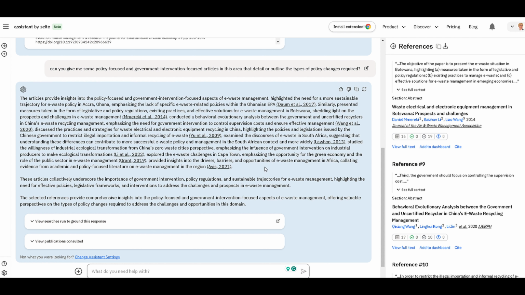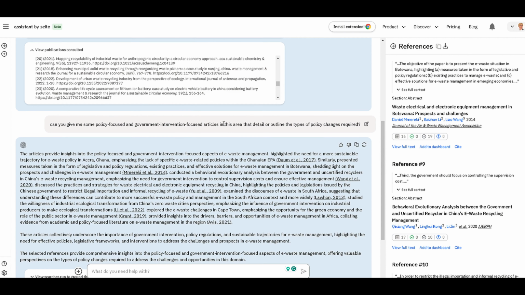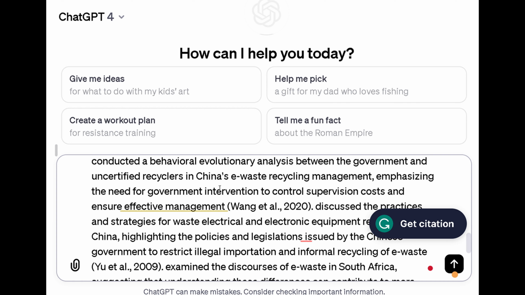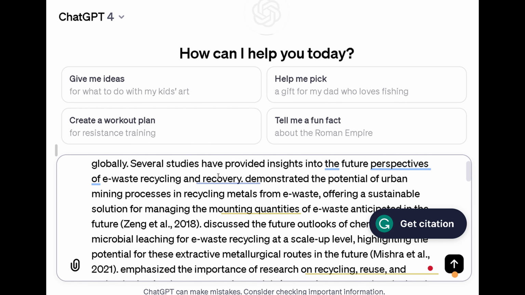Now, sometimes when I'm using the assistant by Scite tool, it will give a very descriptive Wood et al. 2023 said this, Wang et al. 2022 said this, and it does a little paragraph by little paragraph, study by study. And that's not particularly helpful for us. But even here, what else can we do? But ourselves as the best at reading and analyzing and finding articles.